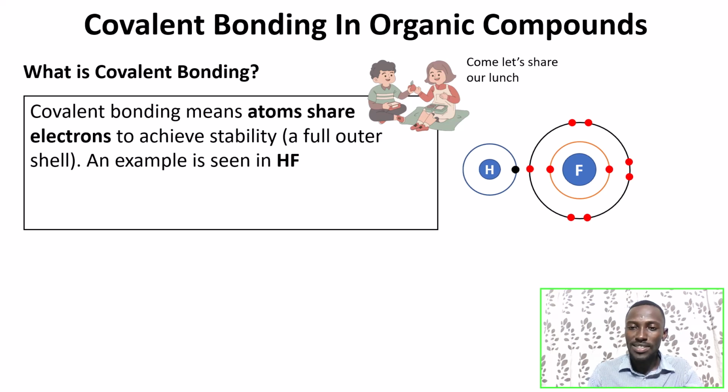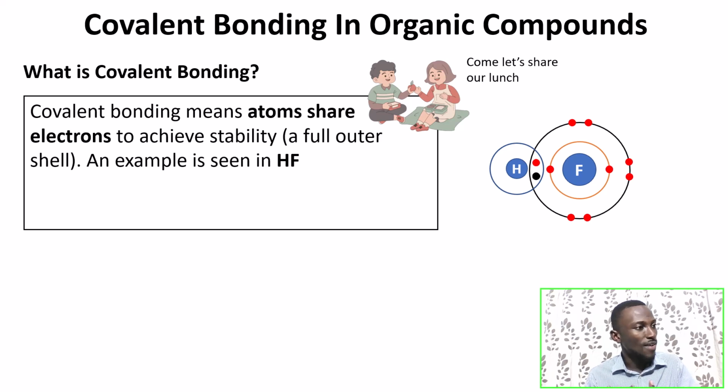So what happens is they move close and overlap, and they each contribute 1 electron, and then they share that electron. This kind of bonding is known as covalent bonding. This is how hydrogen fluoride is formed. As they share this way, they both become satisfied.